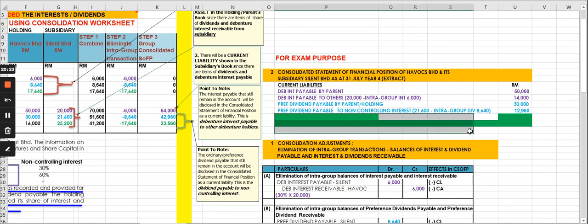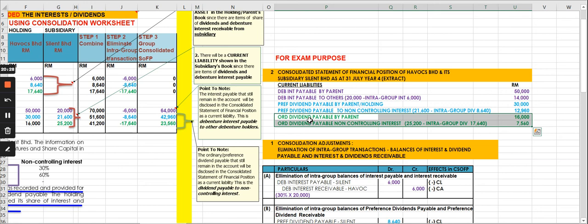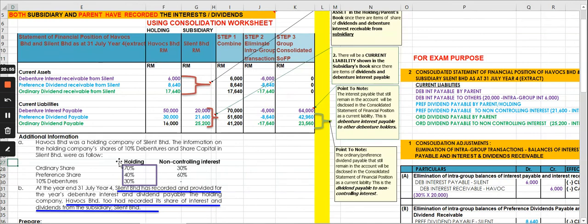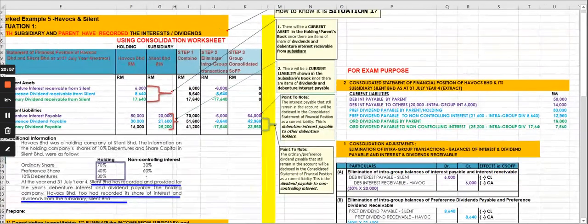And here is the ordinary dividend. You split between the one payable by the parent and the one payable to the non-controlling interest, which is the one payable by the subsidiary. To the non-controlling interest is 7,560. With that, that's it for this session, and we have done the first situation, where both parent and subsidiary have recorded the dividends.